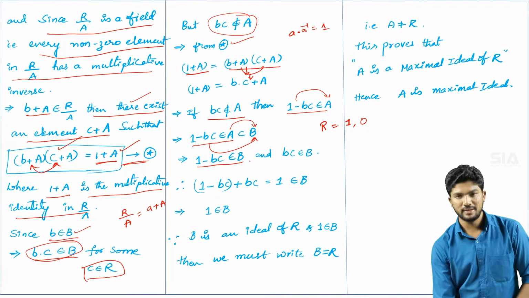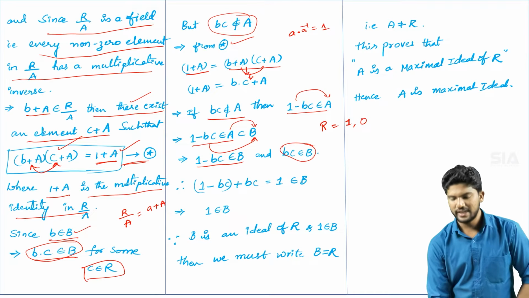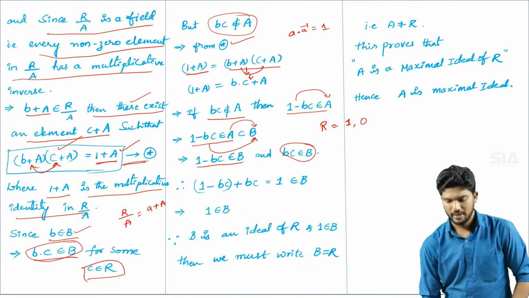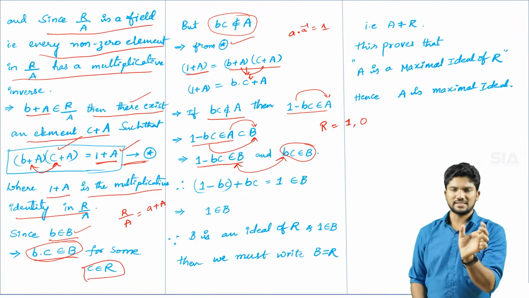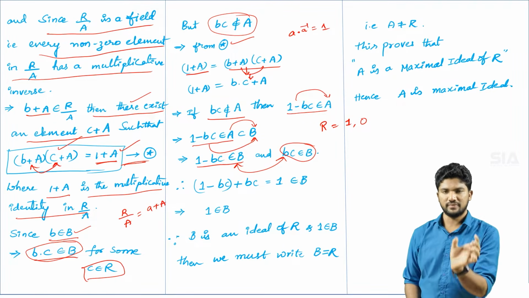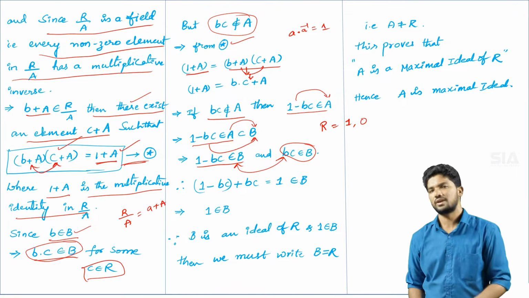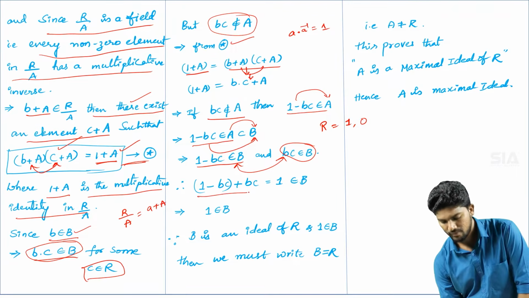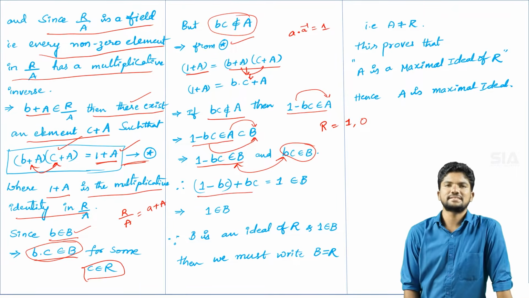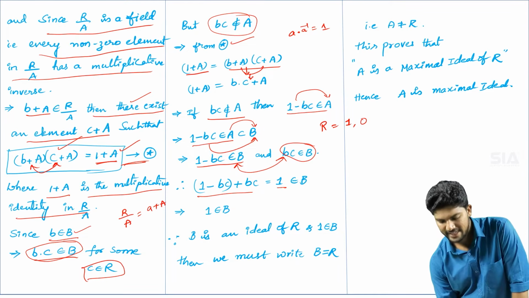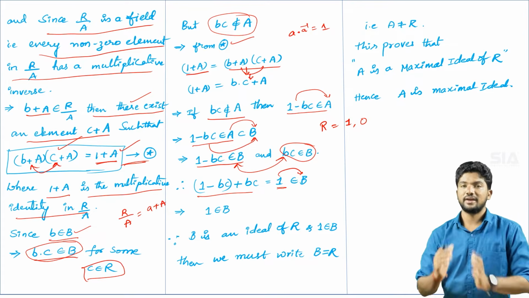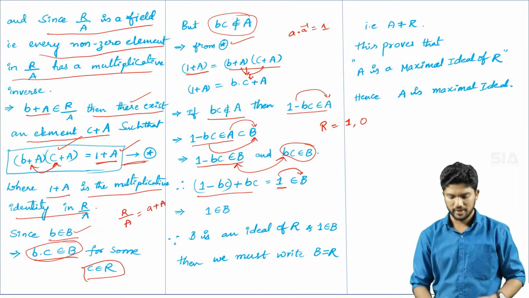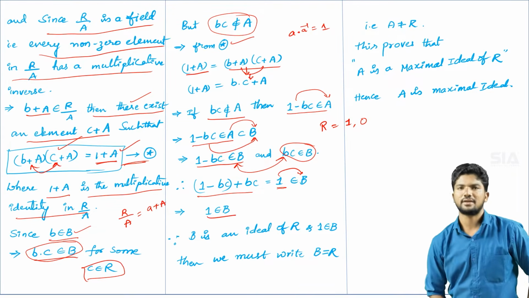Here 1 minus BC belongs to capital B, and since we have BC belonging to capital B, by adding both of them, if you add 1 minus BC plus BC, the minus BC and plus BC get cancelled. You will get 1 only. That 1 belongs to capital B, where 1 is a real number. So therefore 1 belongs to capital B.